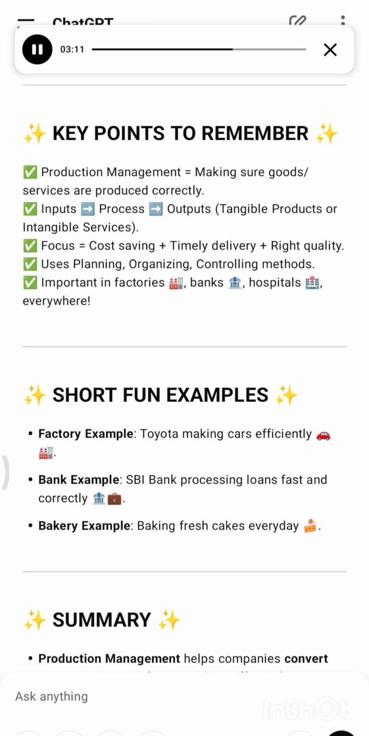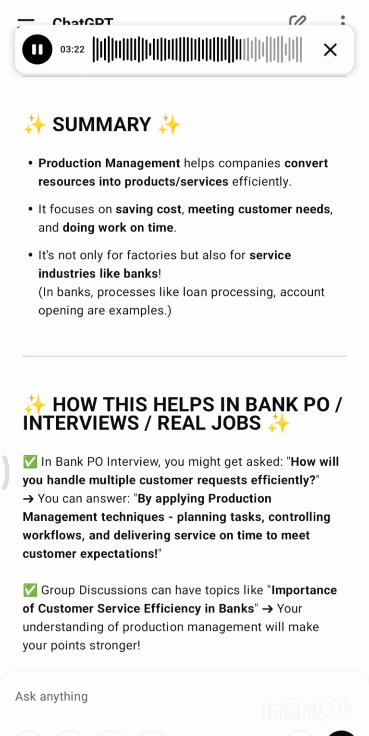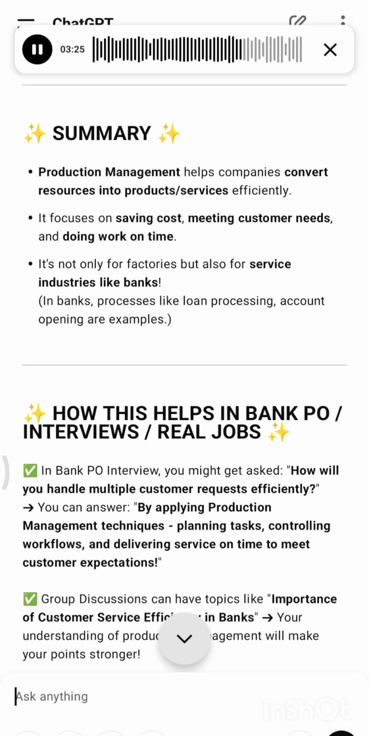Short, fun examples. Factory example: Toyota making cars efficiently. Bank example: SBI Bank processing loans fast and correctly. Bakery example: baking fresh cakes every day. Summary: production management helps companies convert resources into products and services efficiently. It focuses on saving cost, meeting customer needs, and doing work on time. It's not only for factories, but also for service industries like banks. In banks, processes like loan processing and account opening are examples.